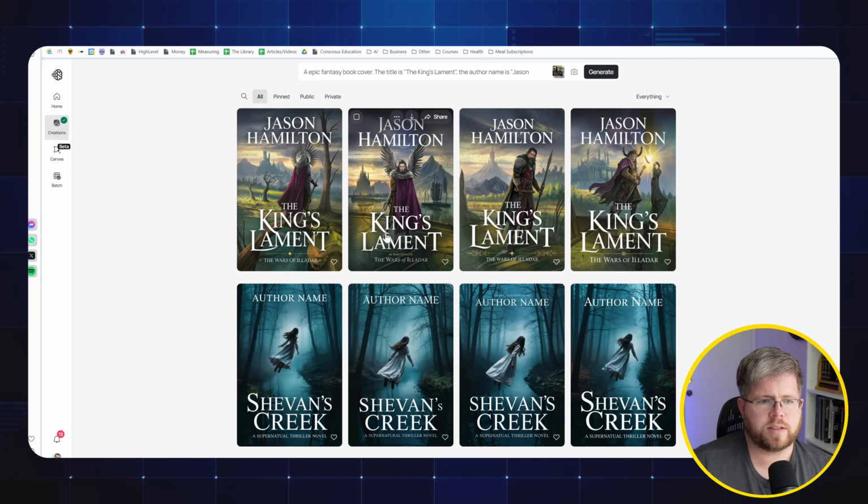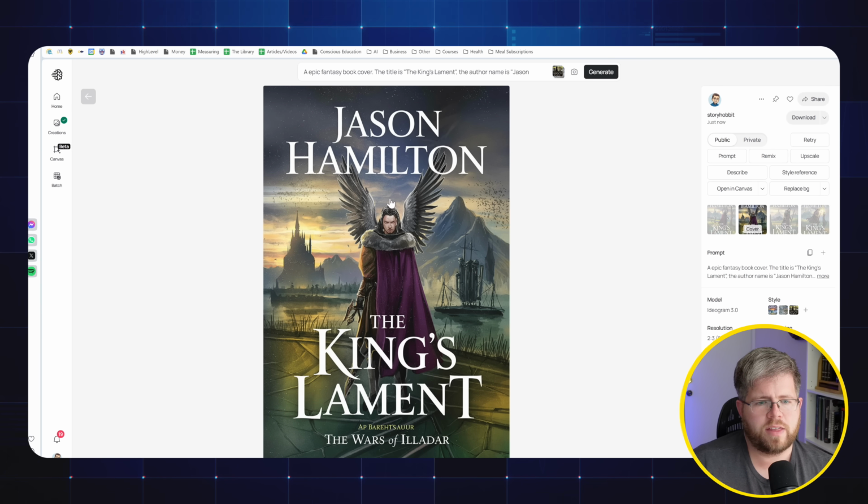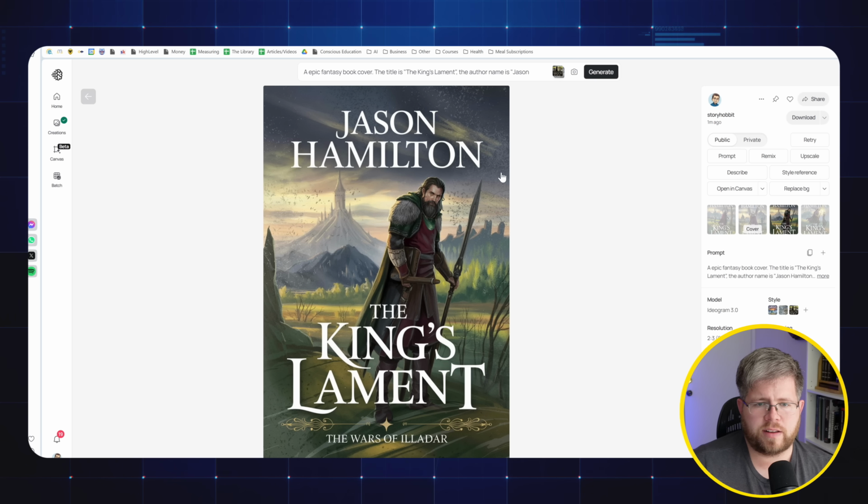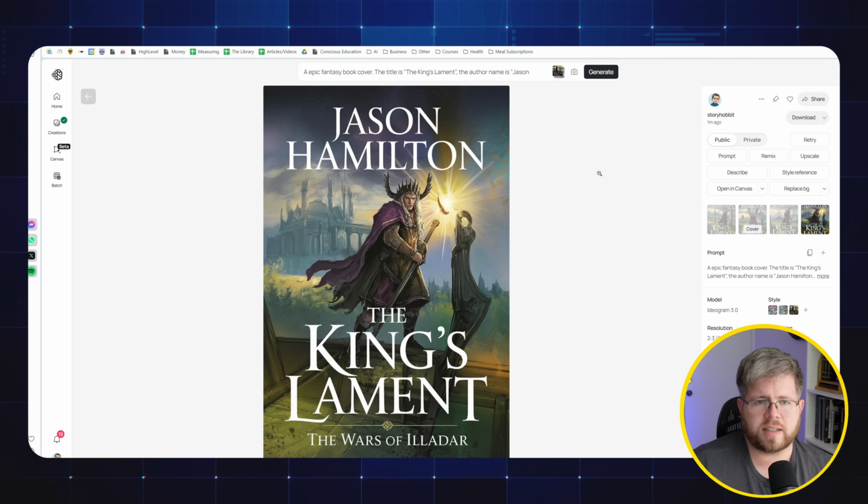Okay, so it gave us the epic fantasy cover, and these are definitely better than what I've seen before. They're not perfect. In fact, if you look at this, what's going on with this cape here? This boat thing looks weird, like it has this weird mass. There's definitely a lot of weird AI-isms in here. There's some random text thrown in here. Let's see if any of these got any better. Okay, there's something weird happening with the hand here.